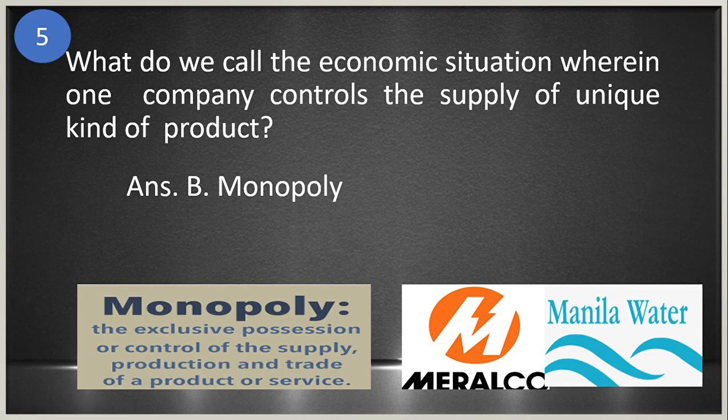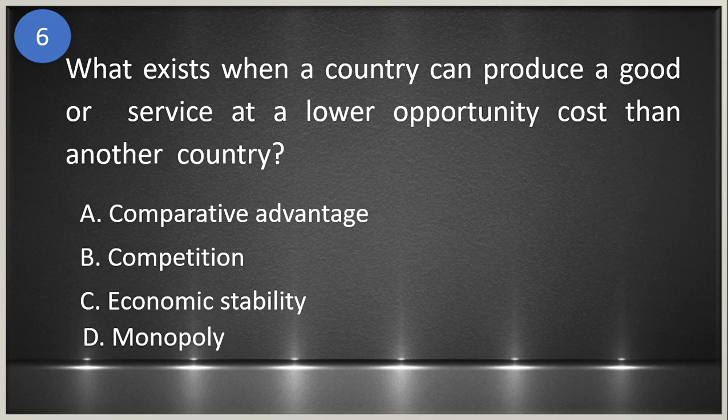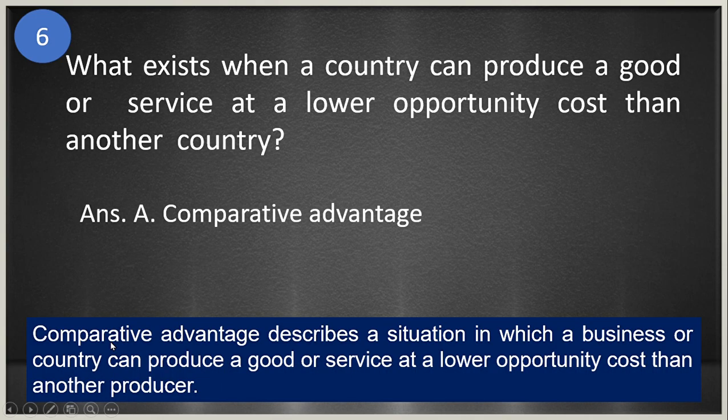That is monopoly. Number six, what exists when a country can produce a good or service at a lower opportunity cost than another country? Okay, is it A, comparative advantage, B, competition, C, economic stability, and D, monopoly? The answer is letter A, comparative advantage. Okay, so the comparative advantage describes a situation in which a business or a country can produce a good or services at a lower opportunity cost than another producer or another country.